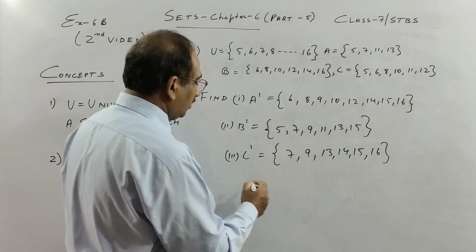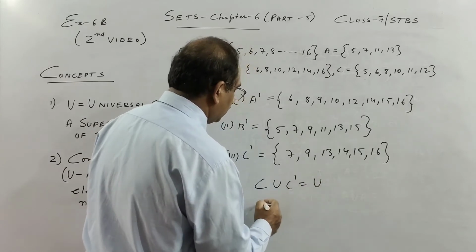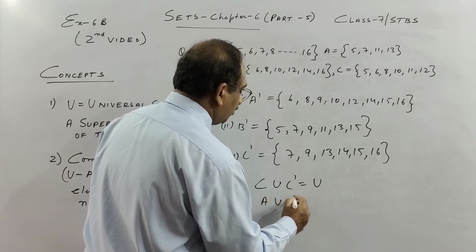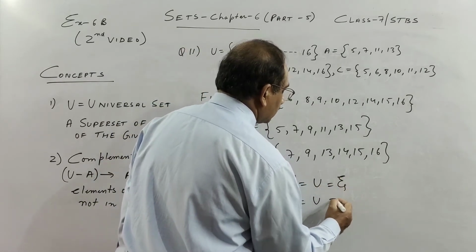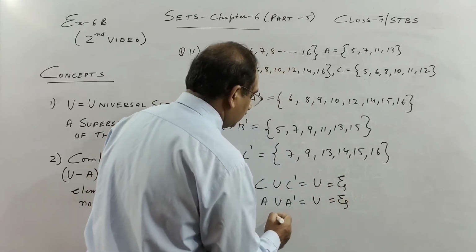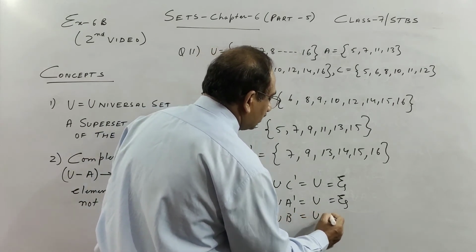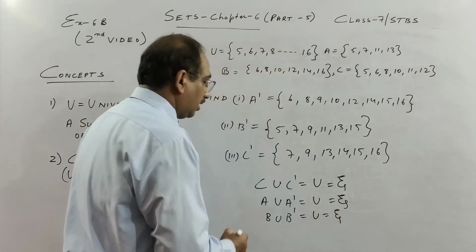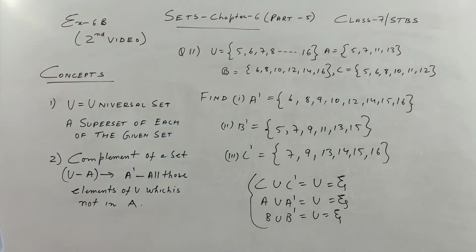C union C complement will be the universal set, you will learn later on. Same way, A union A complement will be the universal set. Okay, sometimes you will see the universal set represented like this also. B union B complement is the universal set. Okay, so this you will learn a little later, so kindly pause the video and copy.